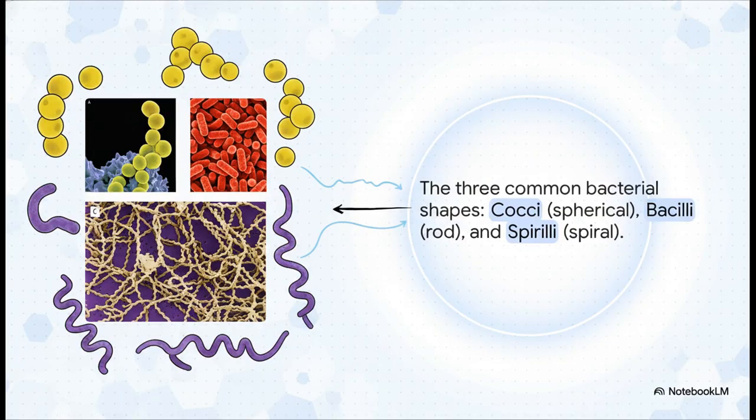When it comes to bacteria, they generally stick to one of three basic shapes. You've got the little spherical ones, those are called cocci. Then you've got rod-shaped ones, called bacilli. E. coli is a classic example. And finally, the spiral-shaped ones, which are called spirilli. Knowing the shape is often the very first step in figuring out what kind of bacteria you're looking at.